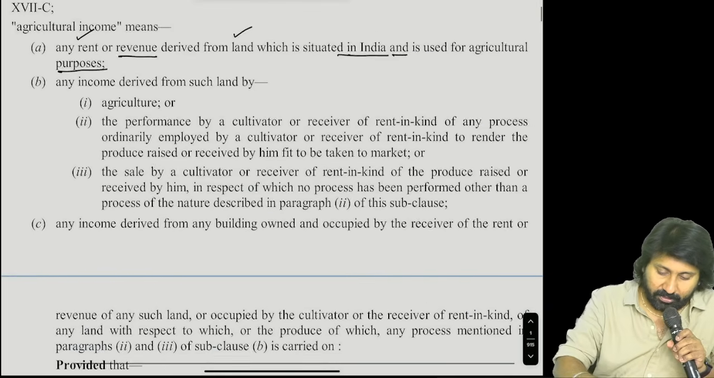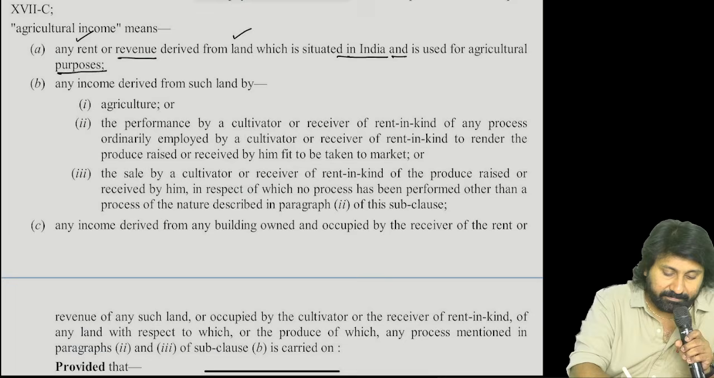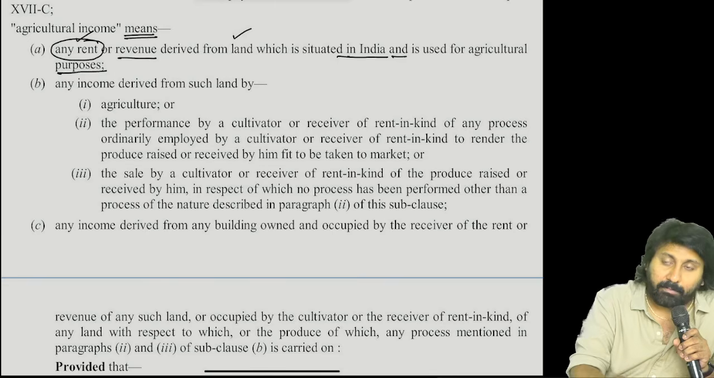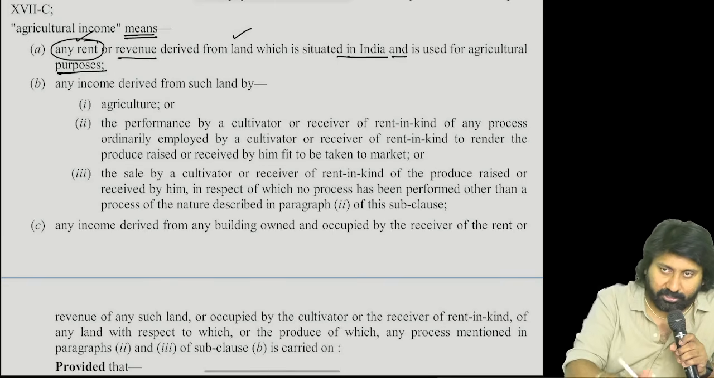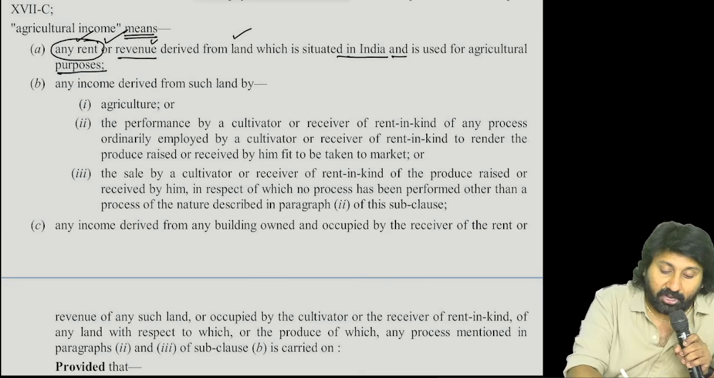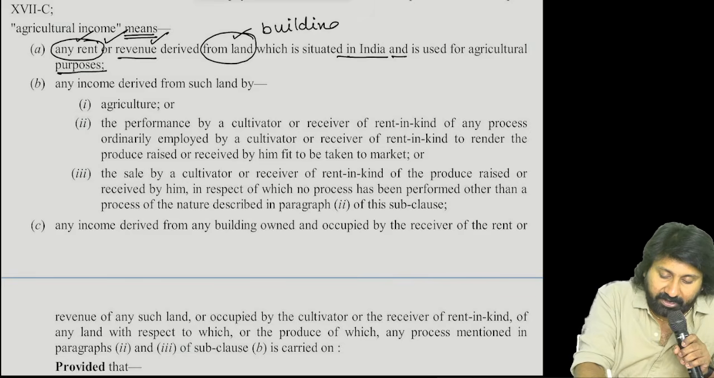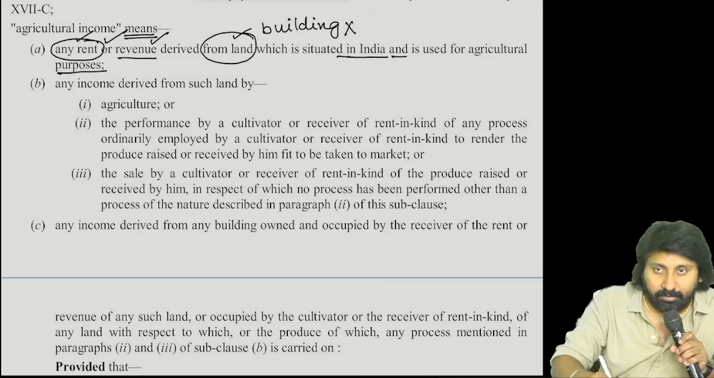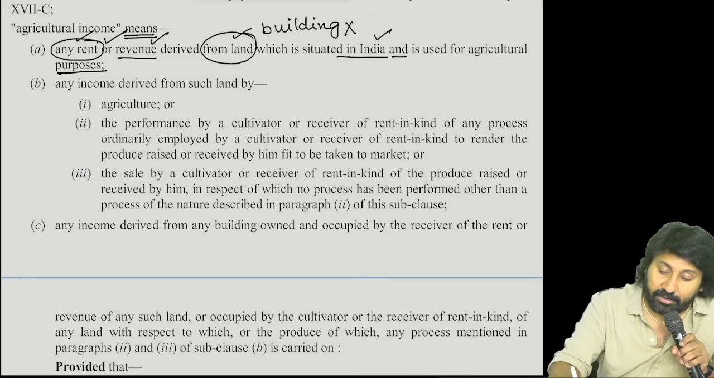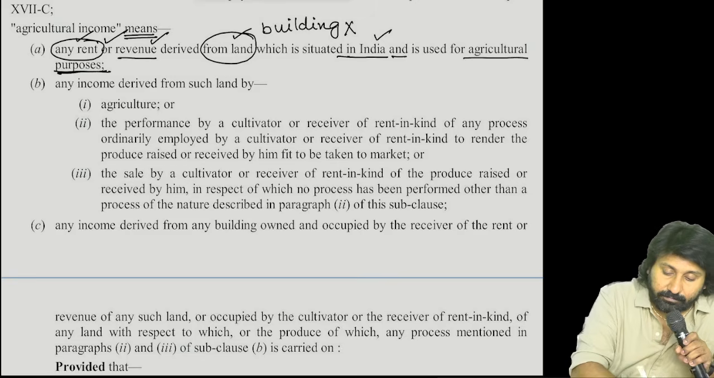Start. Agricultural income means... means what? Means is only. Continue the definition. Any rent or revenue, with building or without a building, which is situated in India and used for agricultural purposes.